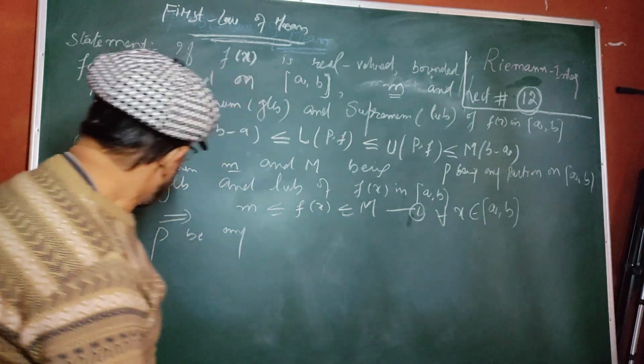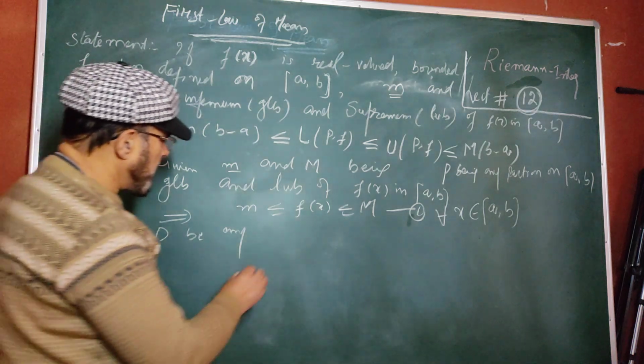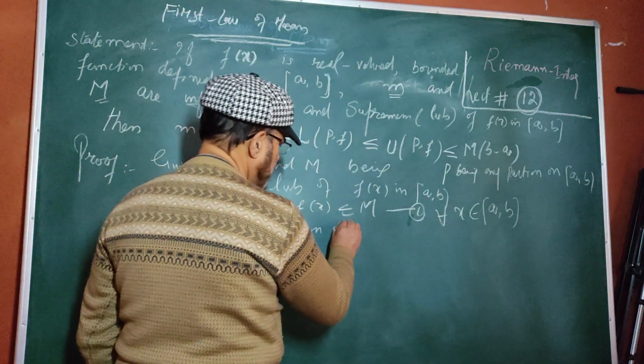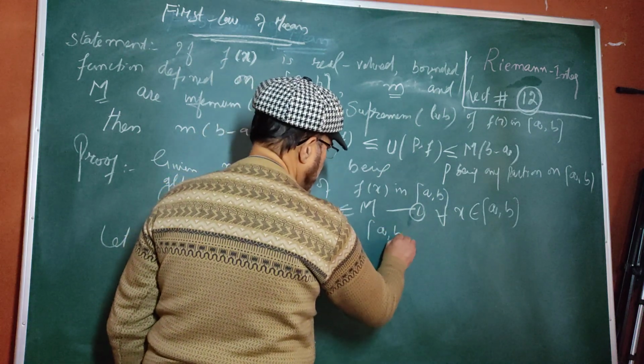Note it. So we take P to be any partition of the closed interval AB.